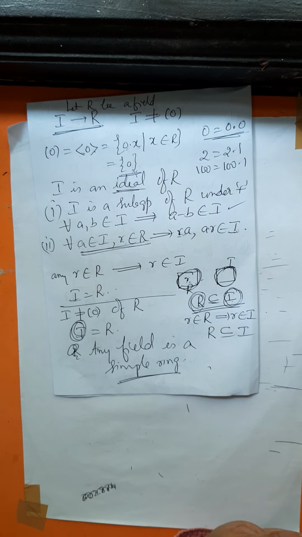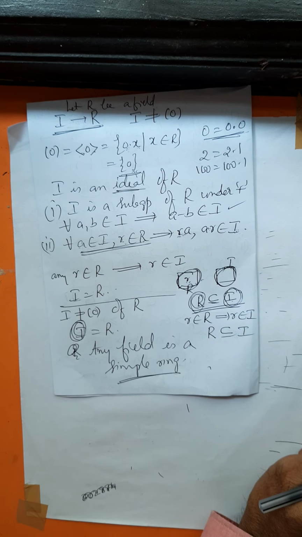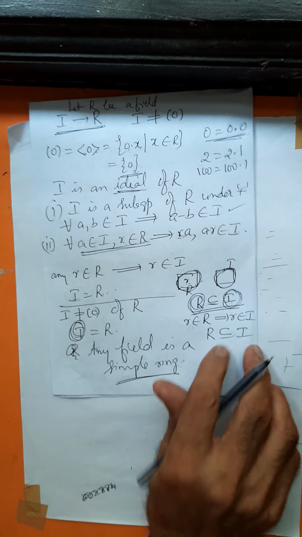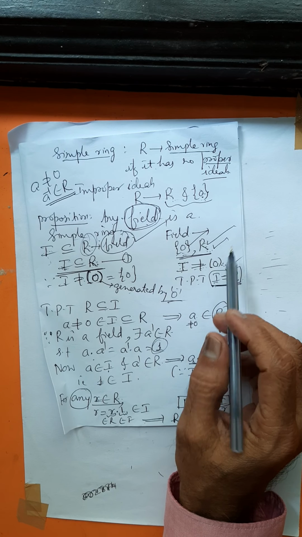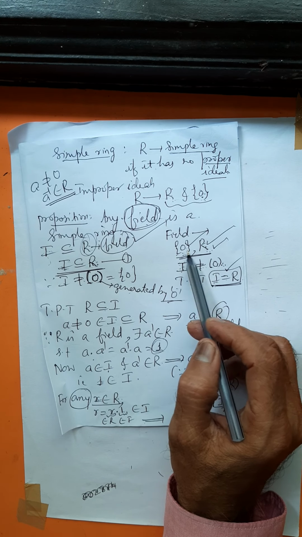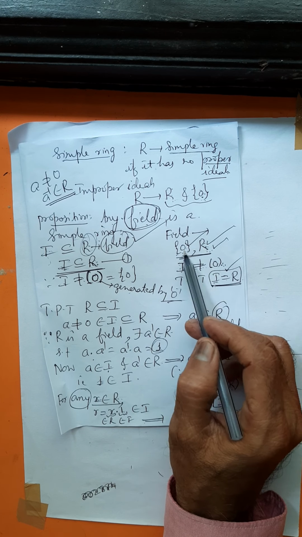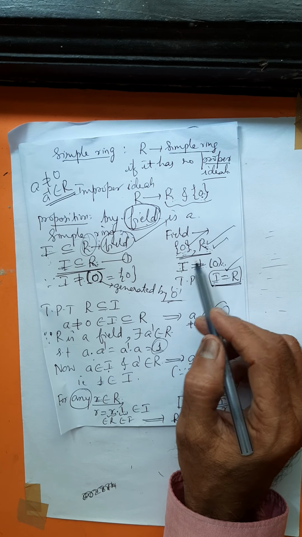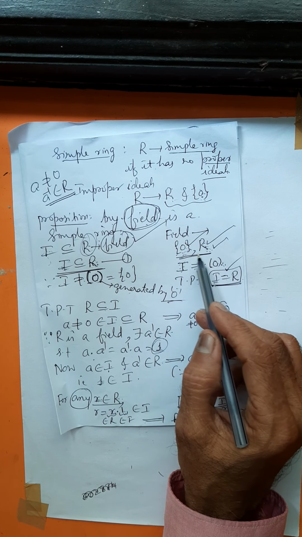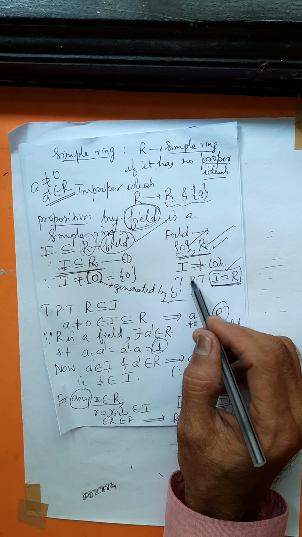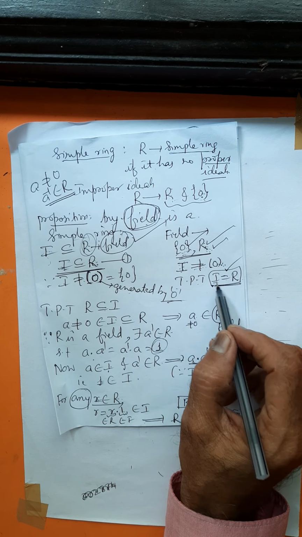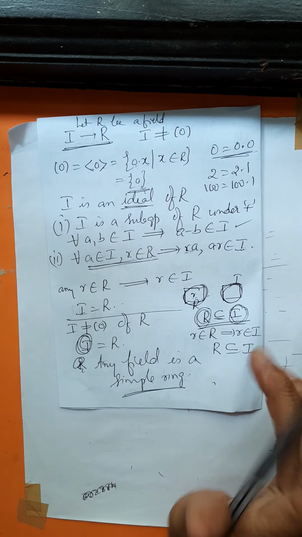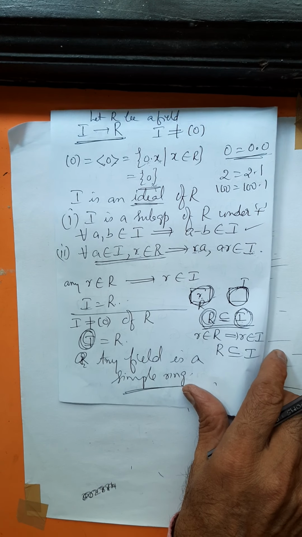You are proving that any field is a simple ring by showing that it has only improper ideals. Which are the improper ideals? 0 and R. Two choices are there. When two choices are there, if you reject one choice, it should be the other one. If you are not opting for the first one, the second one must follow. If I is not a zero ideal, you need to show that I is equal to R. That's fine. So we are proving that I is equal to R. Therefore, a field is a simple ring.